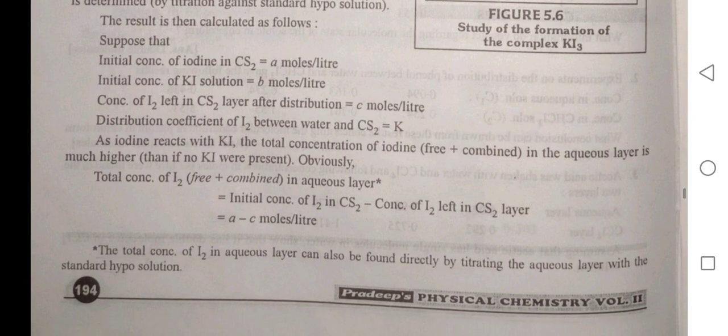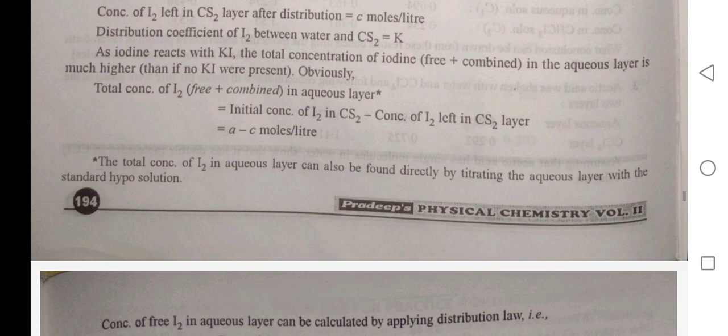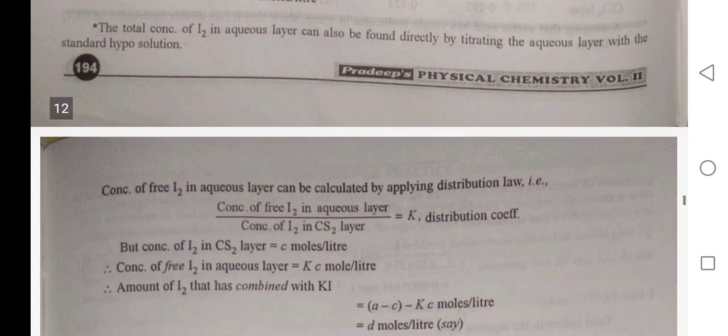Distribution coefficient of I2 between water and CS2 is equal to K. As iodine reacts with KI, the total concentration of iodine in the aqueous layer is much higher. Obviously, total concentration of I2 in aqueous layer is the initial concentration of I2 in CS2 minus the concentration of I2 left in CS2 layer, A minus C moles per liter.